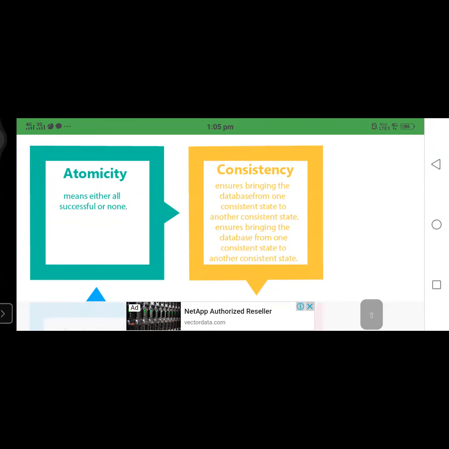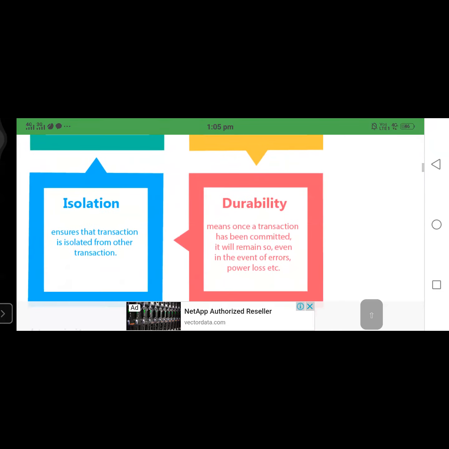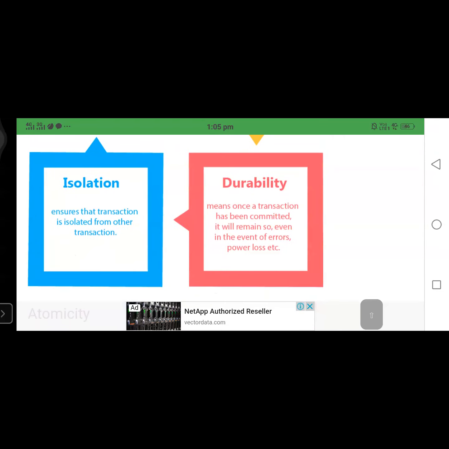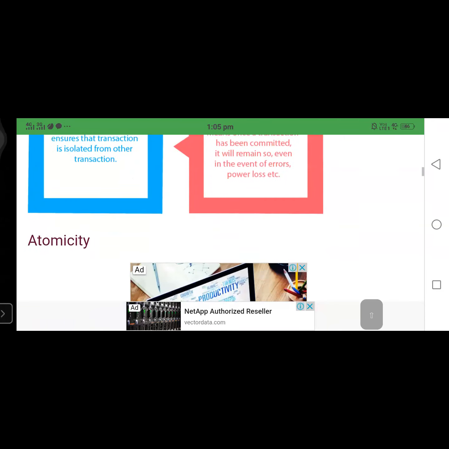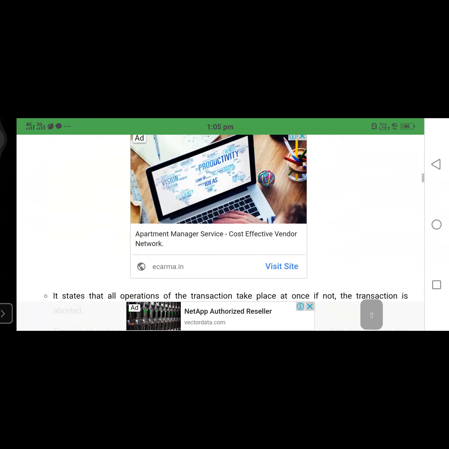So what is consistency? It ensures bringing the database from one consistent state to another consistent state. Isolation ensures that the transaction is isolated from other transactions, so it maintains the separation. Durability means once a transaction has been committed, it will remain so, even in the event of errors, power loss, or other crashes.